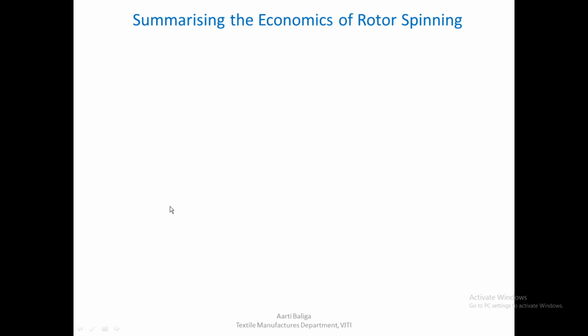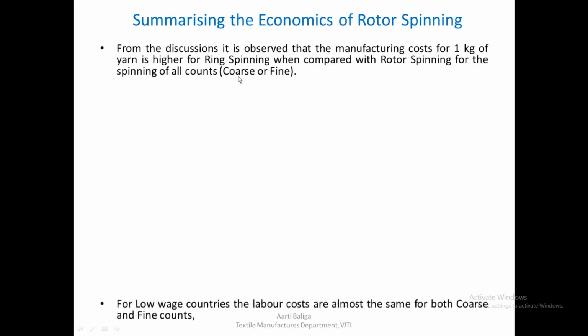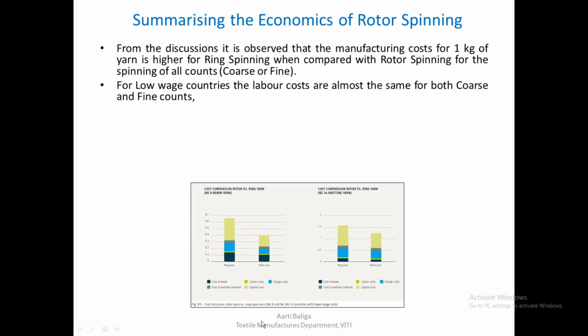So when you summarize the economics of rotor spinning, these are a few points which would get highlighted. From the discussion, it is observed that the manufacturing cost for 1 kg of yarn is higher for ring spinning when compared with rotor spinning, for all counts, whether coarse or fine. For low wage countries, the labor costs are almost the same for both coarse as well as fine counts. Whichever kind of yarn you're spinning in a low wage country, it doesn't matter. All the costs, whether ring or rotor, are almost the same.